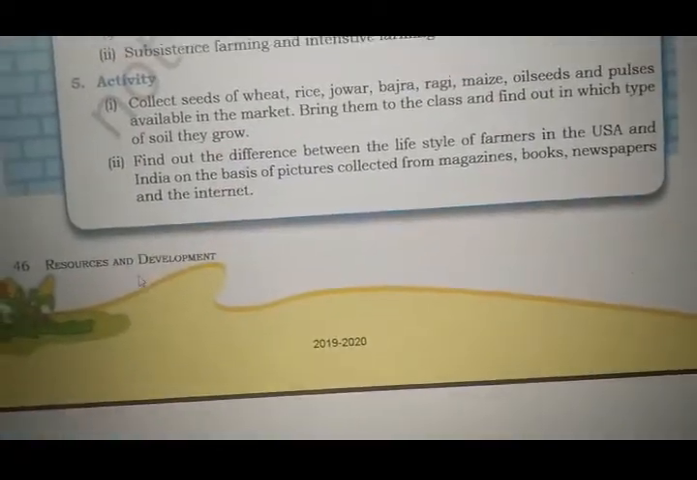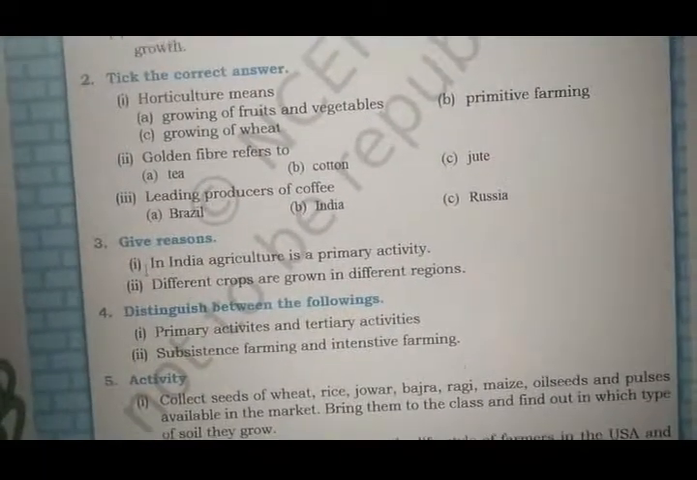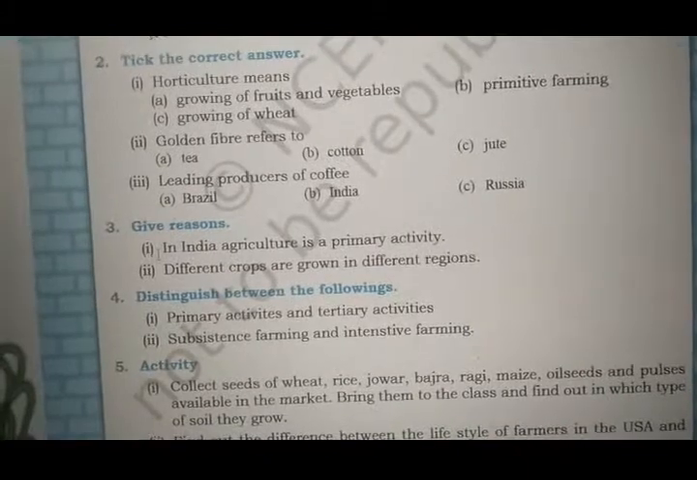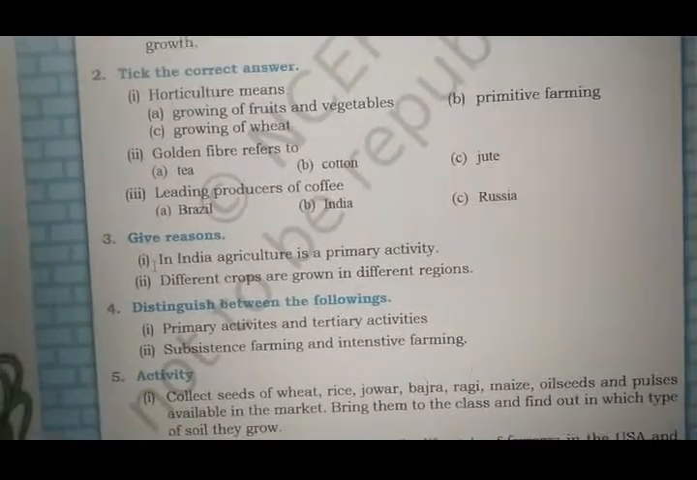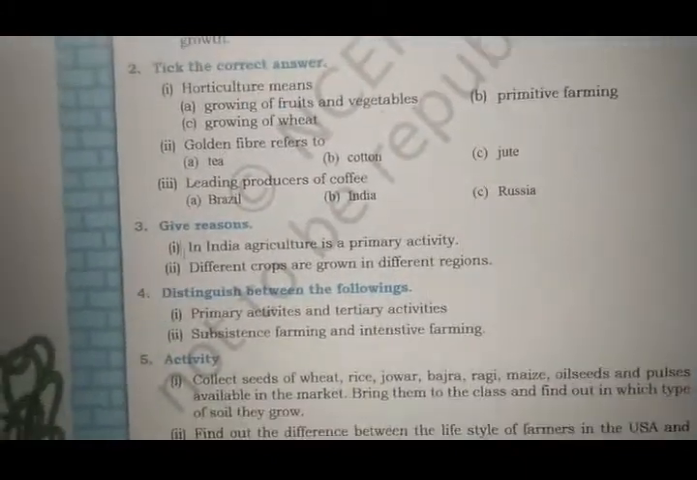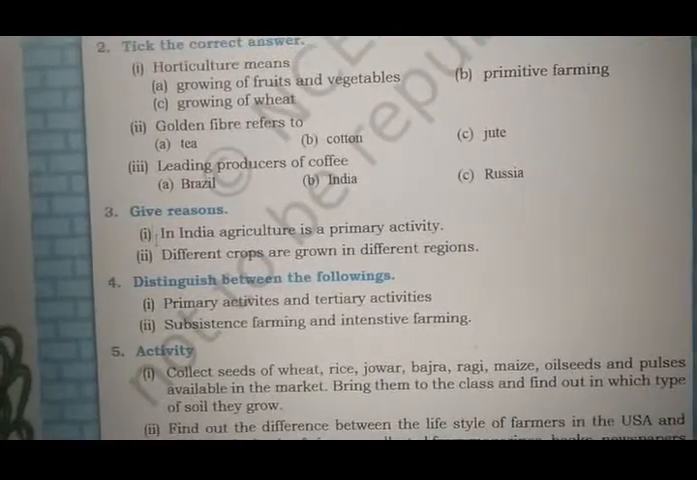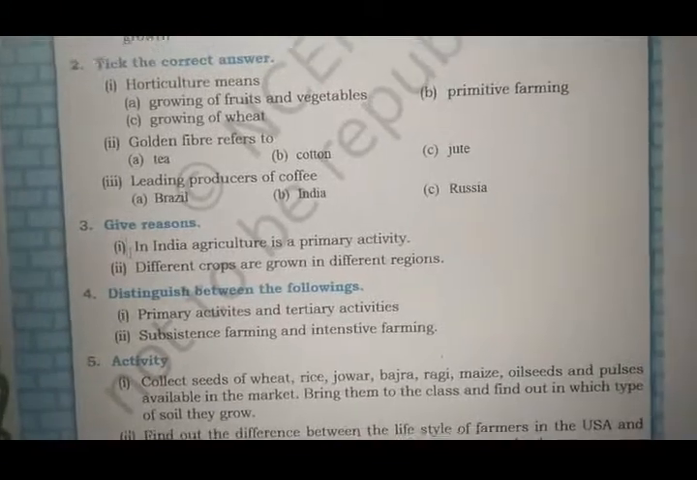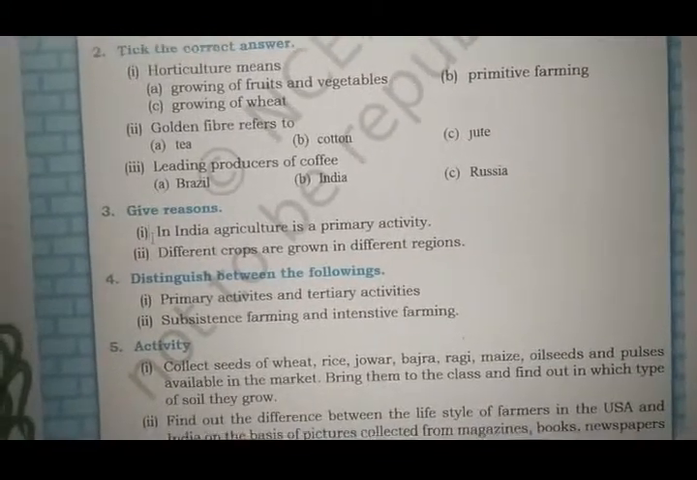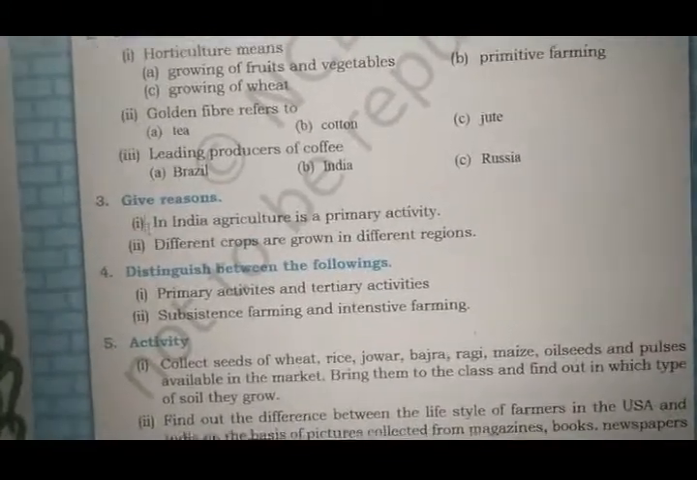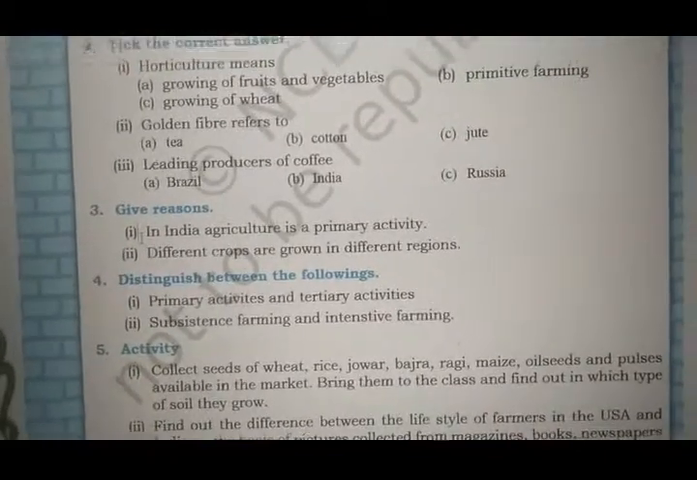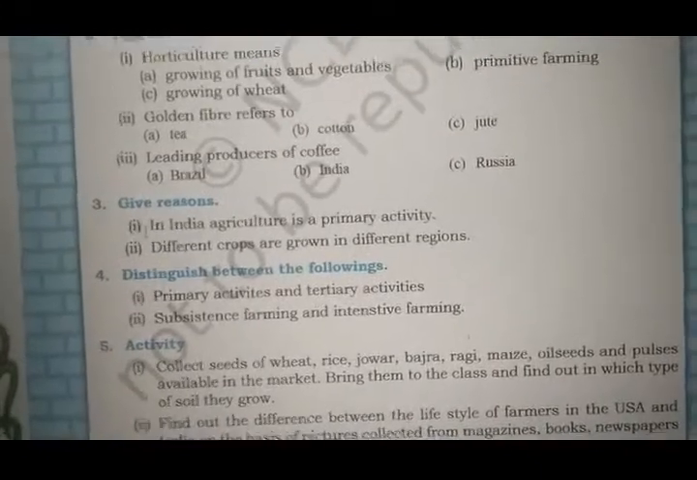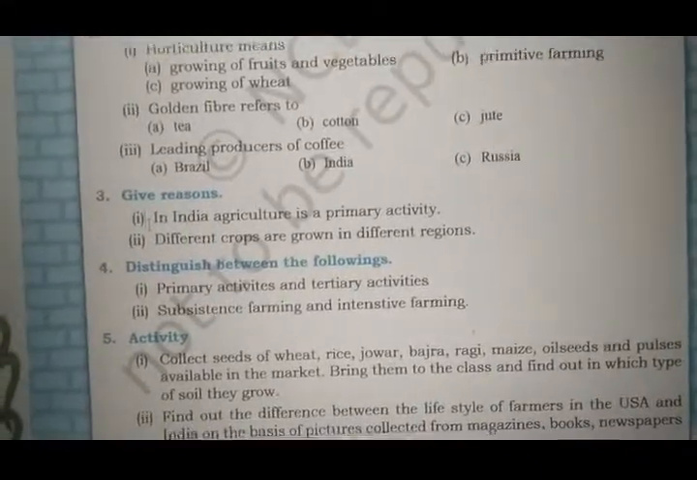The next question you can write for that is: give reasons, in India agriculture is a primary activity. That is also there for you. Give reasons: India consists of a good topography, soil is there. Yes, so that is the reason where you can just write these few answers. Question 1, question 2, question 3. Okay, difference between primary activities and tertiary activities. This answer I'll give to you at the end of the chapter. Okay, till then you can continue with this much.